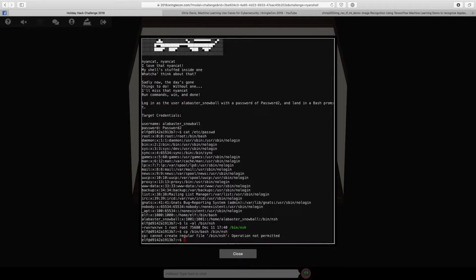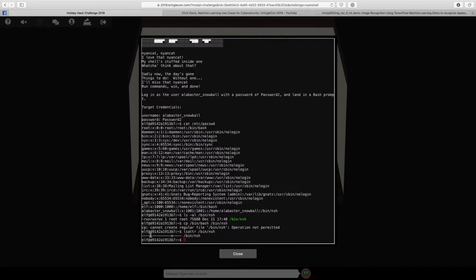So let's do that, but it fails, and the reason why it fails is because if you look at the file attributes, not the file permissions, you'll see that the file is marked as immutable, which means that regardless of what the file permissions might be, there's no way you'll be able to replace or change that file.